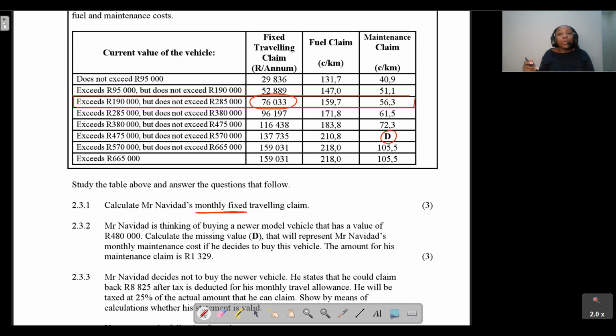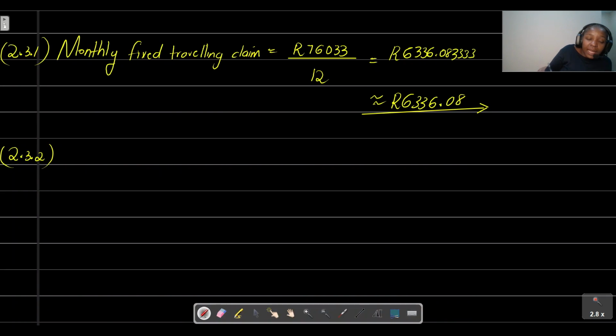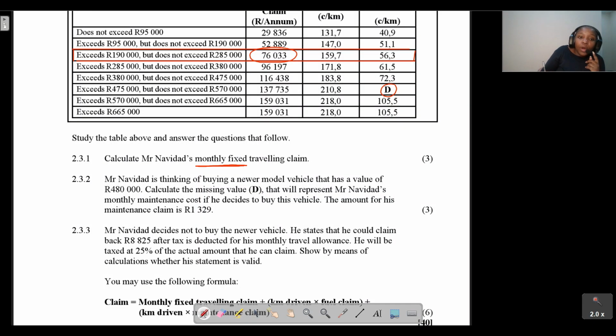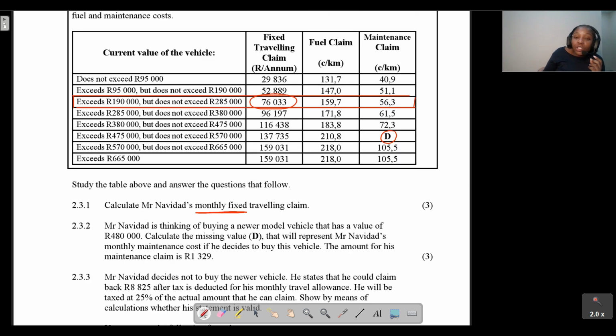We are told that D basically represents the maintenance claim, and it is in cents per kilometer. So let's just write that down. D, we already know that that is the maintenance claim, and the maintenance claim is given in cents per kilometer.